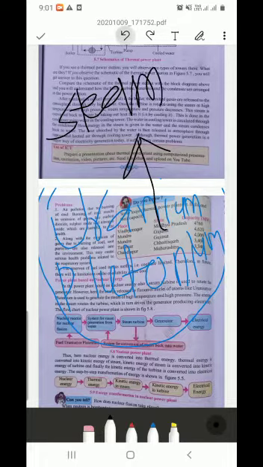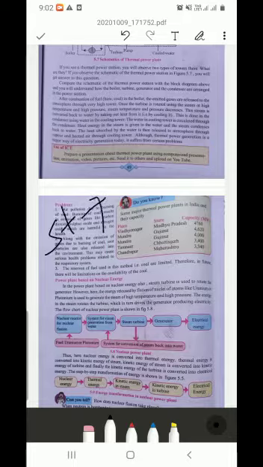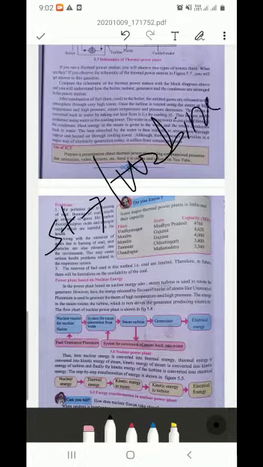Okay, now see what is the next part. Now as water is converted to steam, steam force rotates the turbine, isn't it? When turbine rotates, we know turbine is joined to generator, correct?